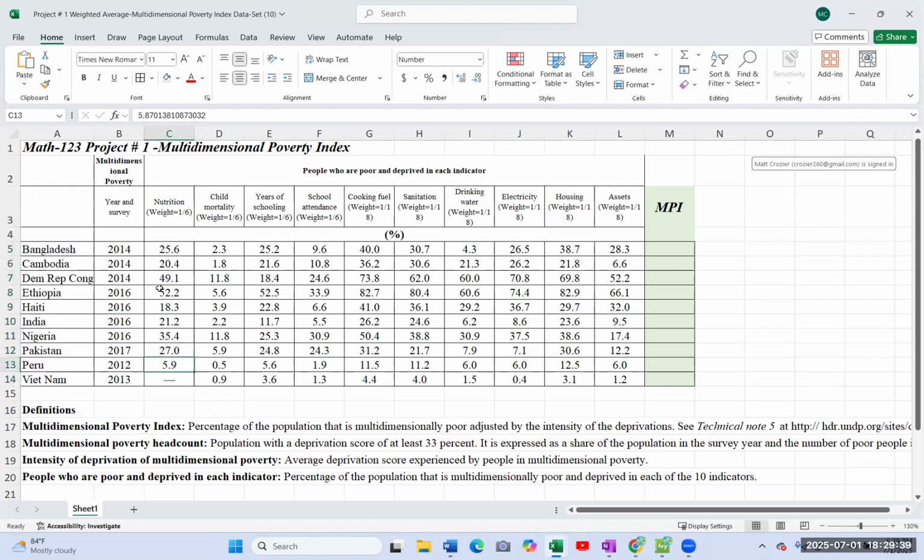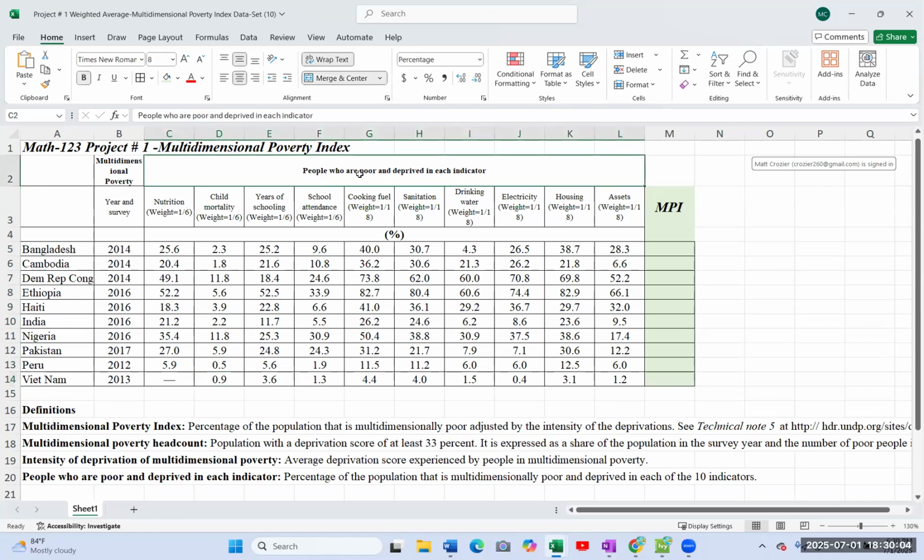Peru has the worst score when it comes to nutrition. Ethiopia here, India, Nigeria, all of these have a different score. Child mortality has a different score, all the way down for all of these different countries. Years of schooling.